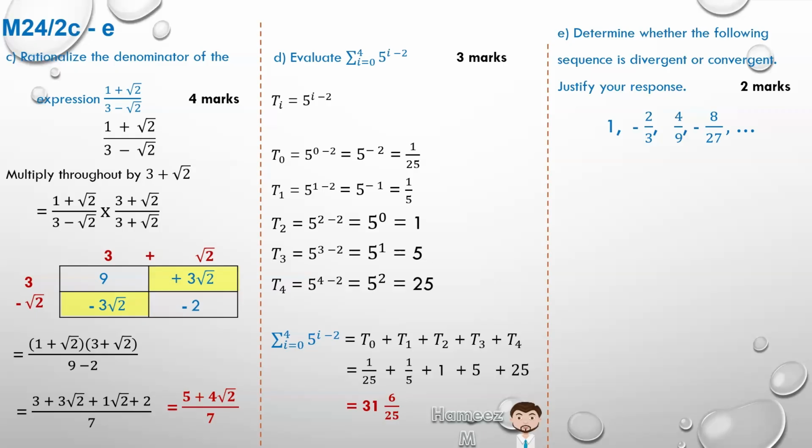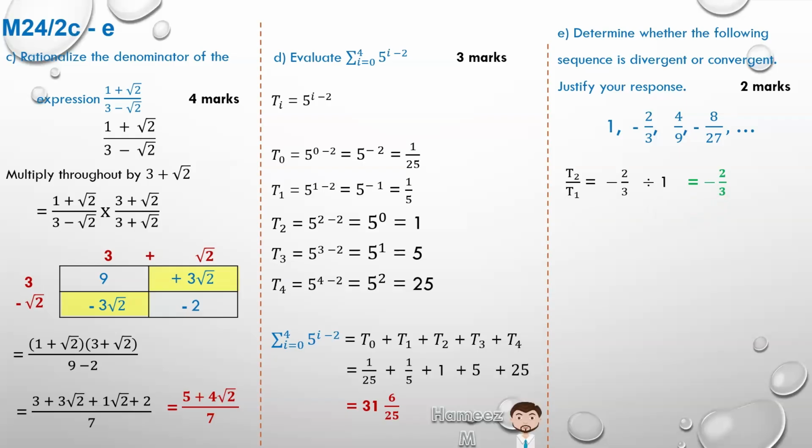Let's try a geometric progression. If it's a geometric progression, it's multiplying by some value, which is called the common ratio, or r. So if we take the second term, and we're assuming it's a geometric progression, that is ar, and we divide it by the first term, which is a, then when we divide, you're going to get r. So that's all been done by your teachers in notes. So we're just going to substitute t2 over t1, ar over a leaves us with r. So minus 2/3 divided by 1 is minus 2/3.